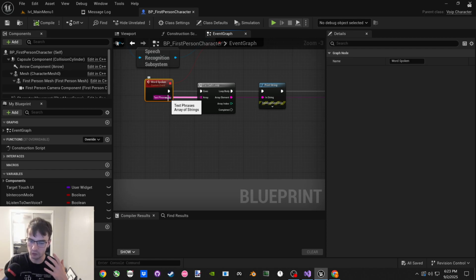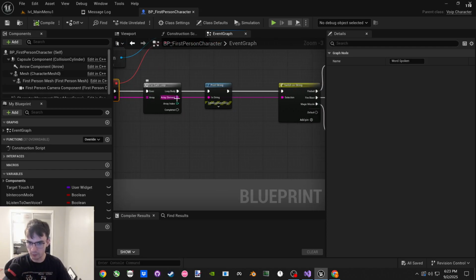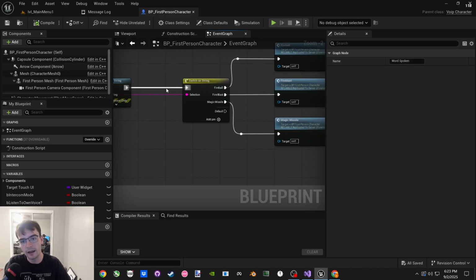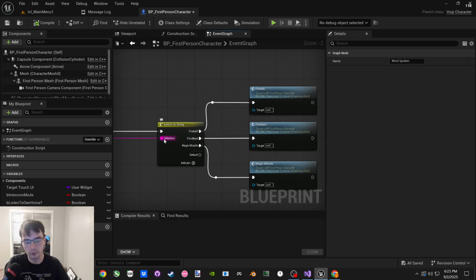I can't imagine a case where it's multiple strings, because even if you have pauses between words, it would still come out as one. The really, really big fireball would spit out an array of one element. That's the really, really big fireball. And then we would just be looking at that element. We're printing it just for debug purposes. And then we're switching on it. So we're taking that known value and checking it compared to other known values.